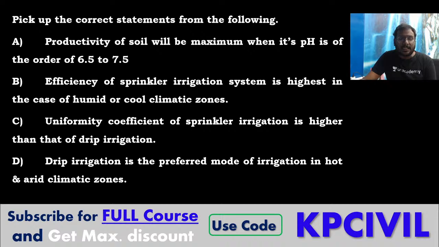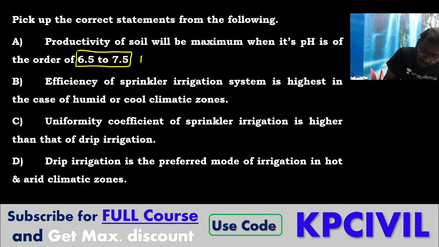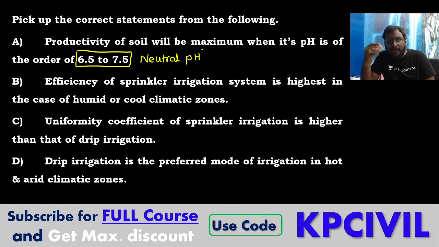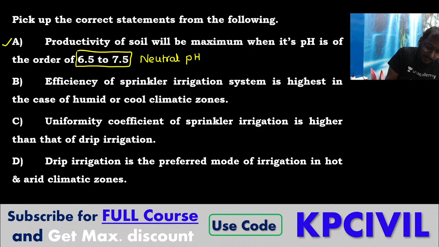Pick up the correct statements from the following. Productivity of soil will be maximum when its pH is of the order 6.5 to 7.5. So productivity is maximum only if your soil is neutral, at neutral pH. Productivity means yield. The yield of soil will be maximum only when you have a neutral pH, so you are having excellent productivity and you are happy. It is true.